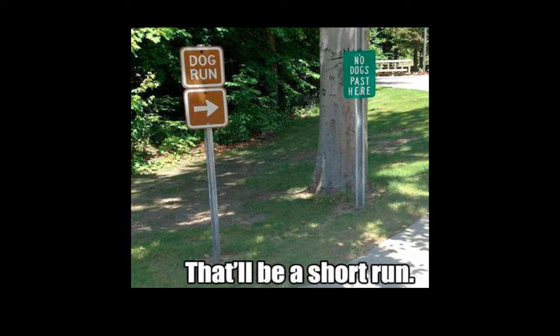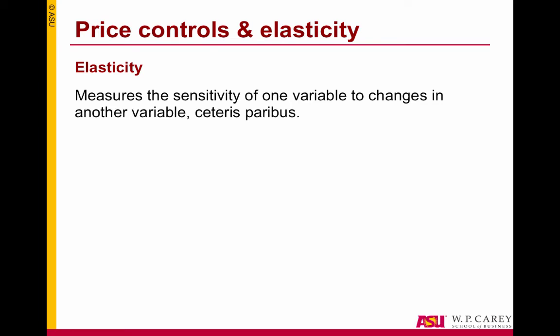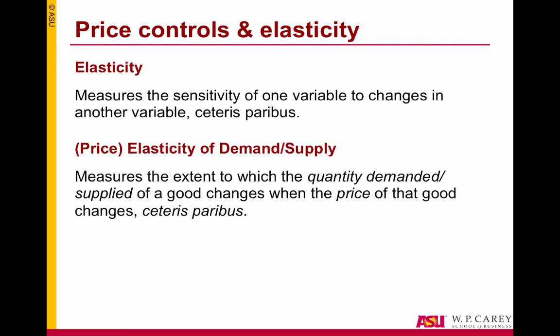As it turns out, these shortage and surplus effects that we observe differ depending on the time frame we are considering. Specifically, these effects are much greater in the long run than in the short run, and the reason is related to a concept called elasticity. An elasticity is a measurement of how much one variable responds to changes in another variable, all else constant. We speak of the price elasticity of demand or of supply when we talk about how the quantity demanded or supplied of a good changes when the price of that good changes, ceteris paribus.